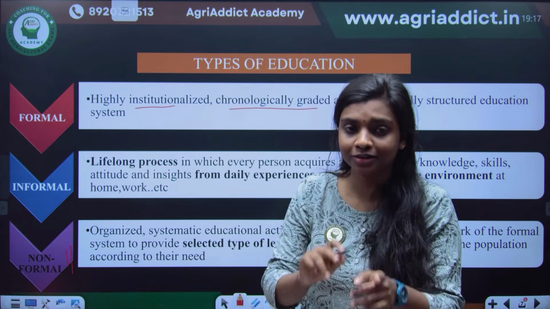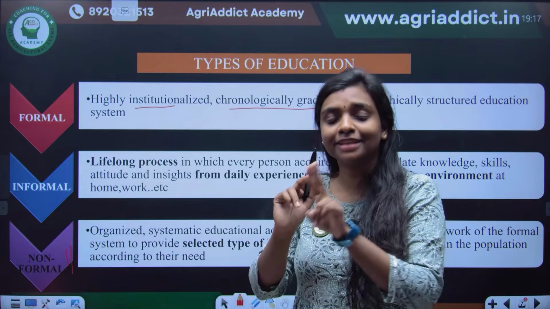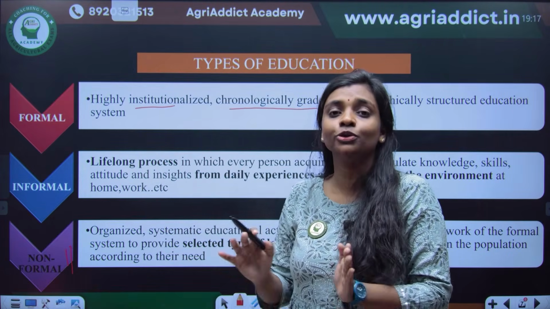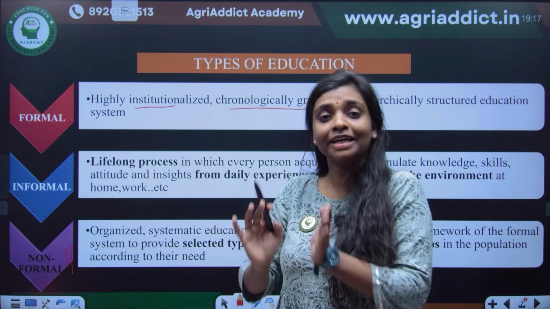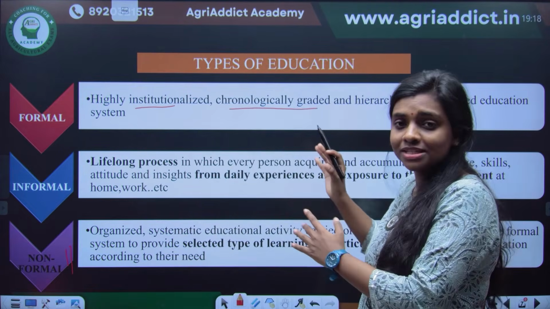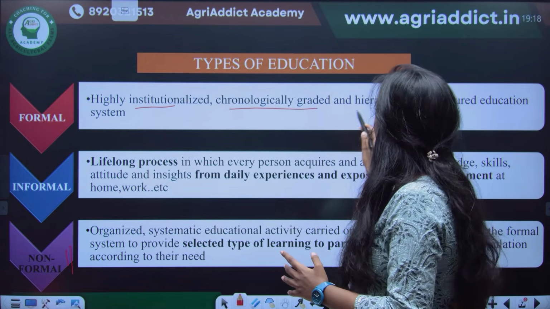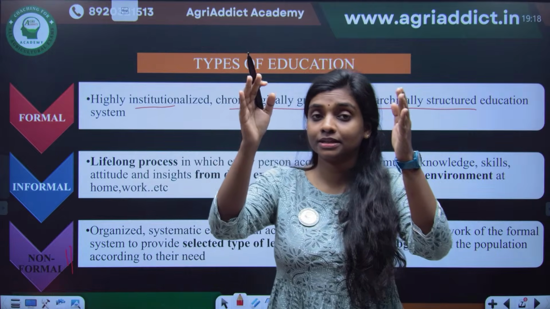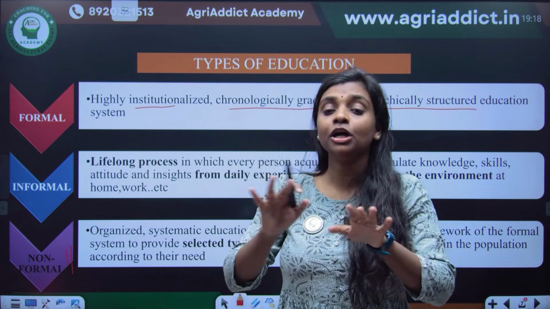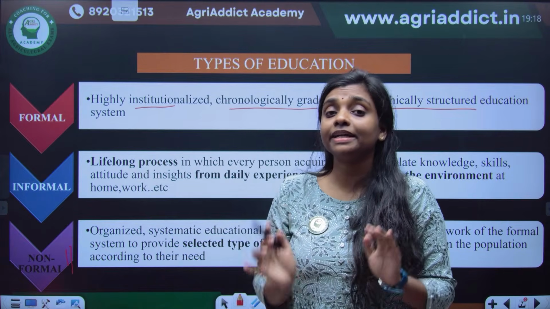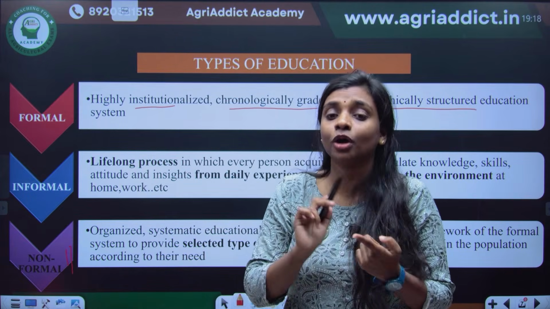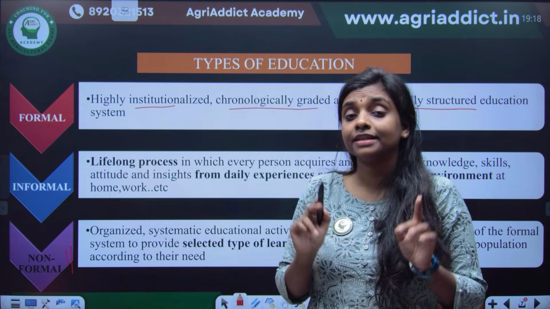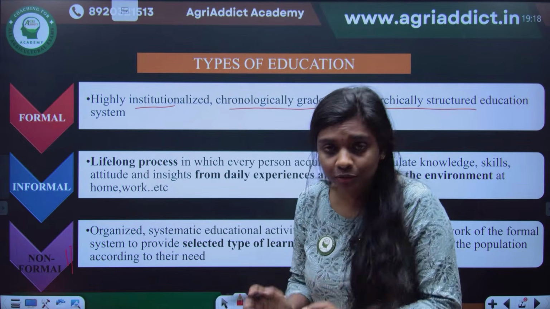Like first you will go to the first standard and then to the second standard. After finishing the 12th standard in the school, you will go to the college for UG, then PG, then PhD. So that is a chronologically graded system and hierarchically structured education system. Also, the teacher will be at the top level controlling you, right? You will be dependent on your teacher on what to study and how to study. That is the formal educational system, and there will be strict rules and regulations applied.